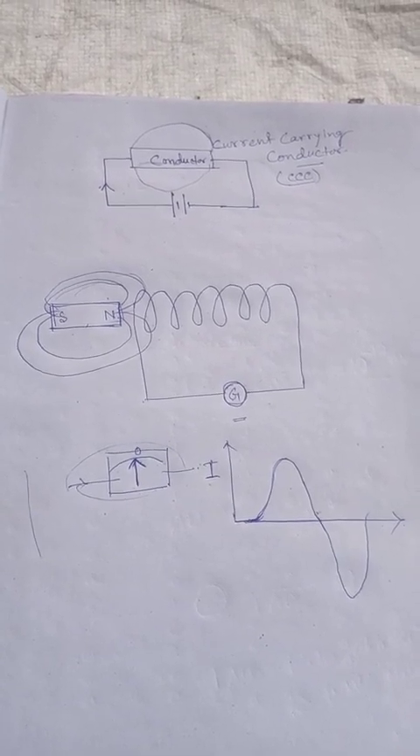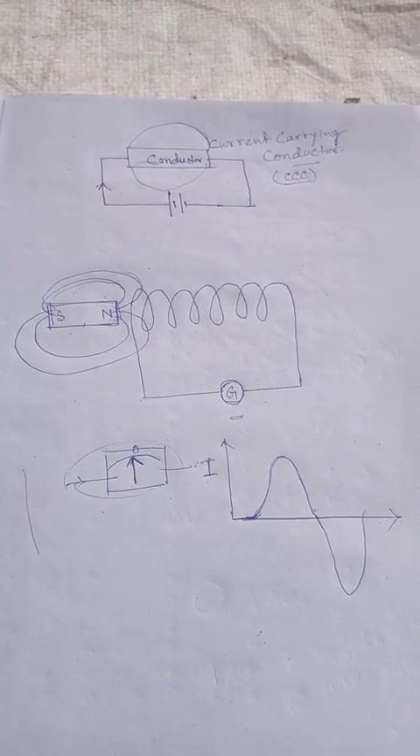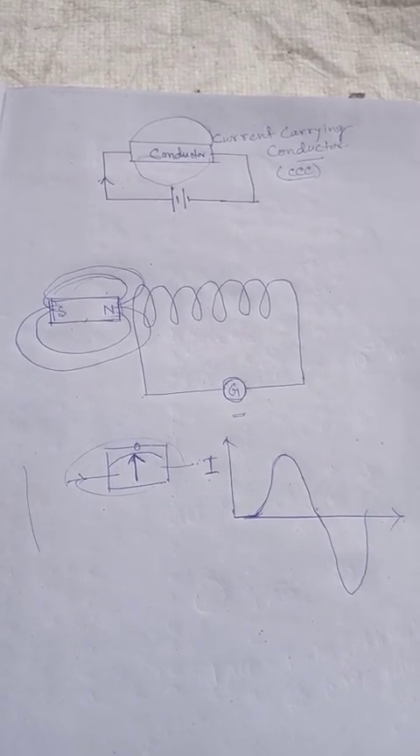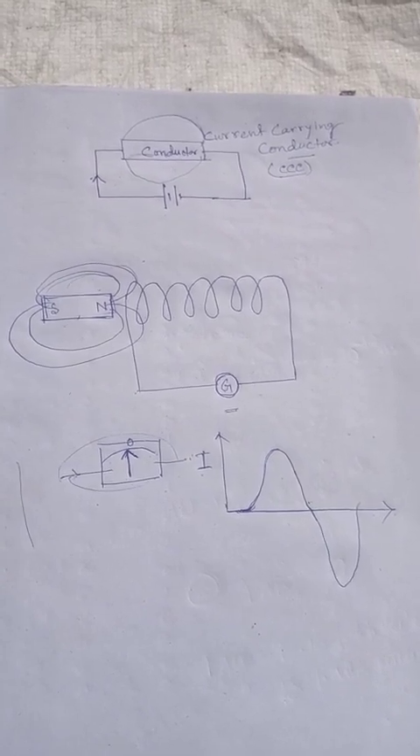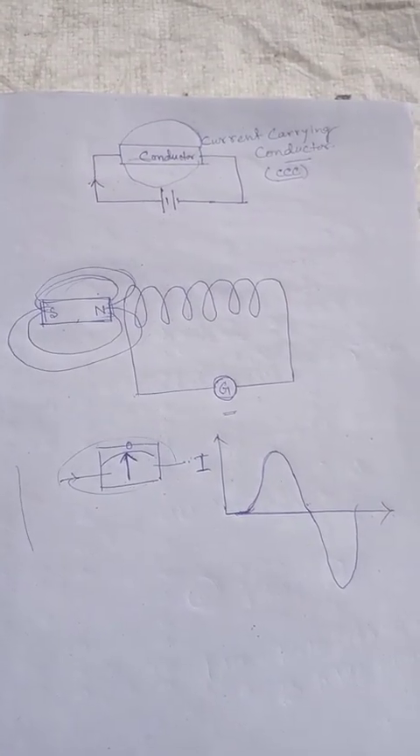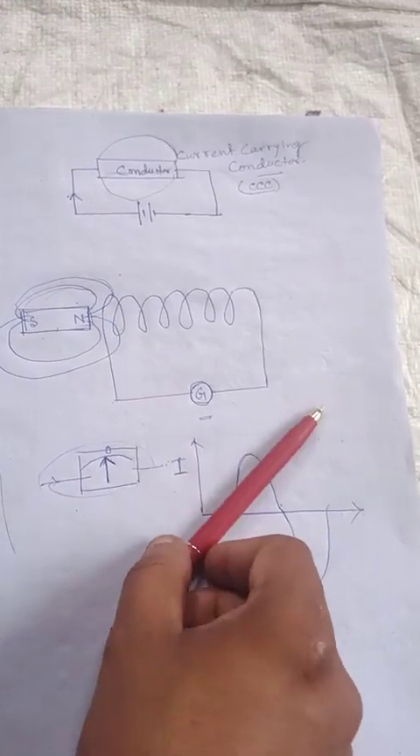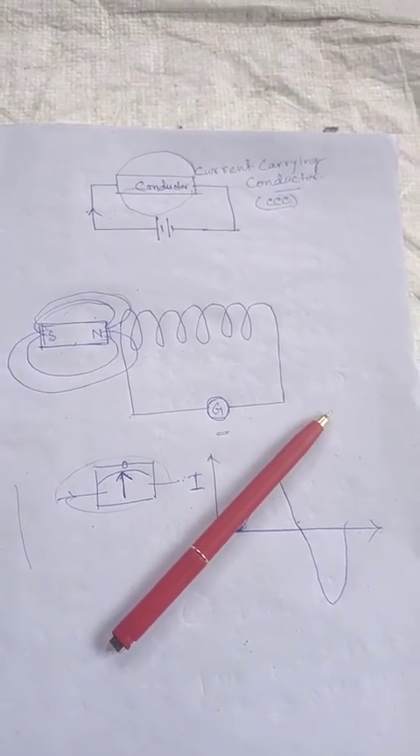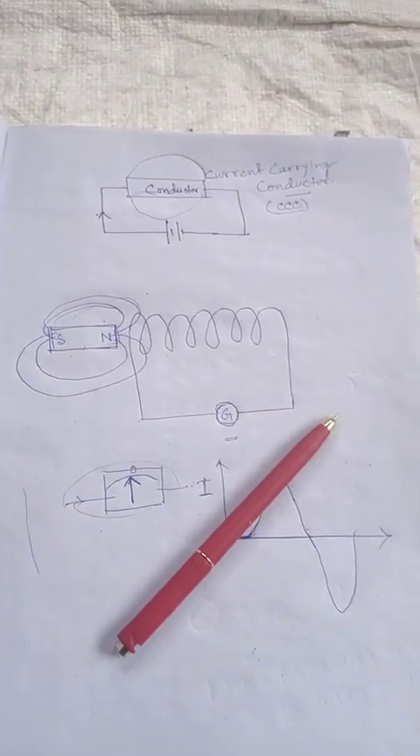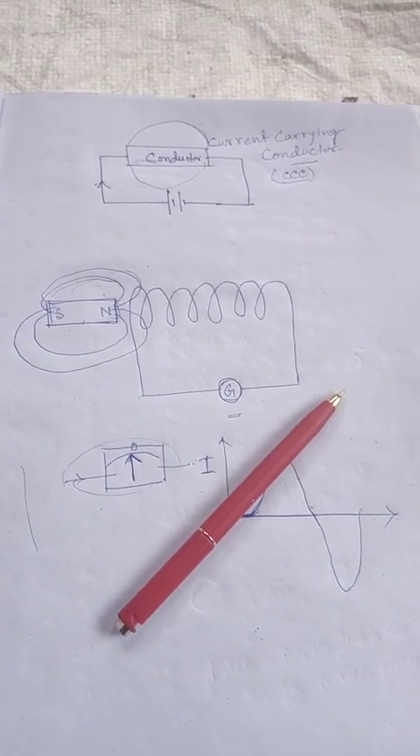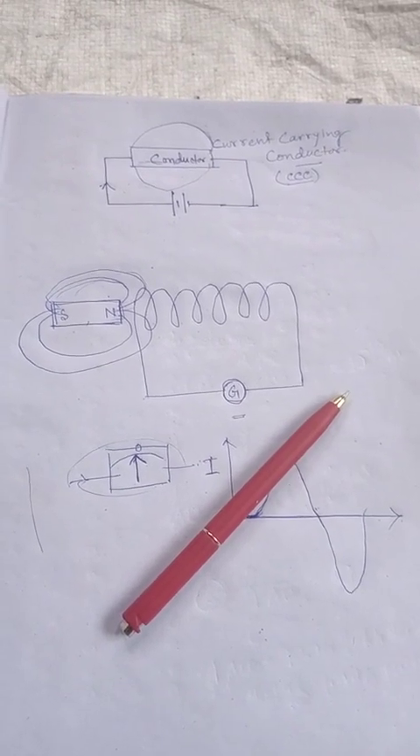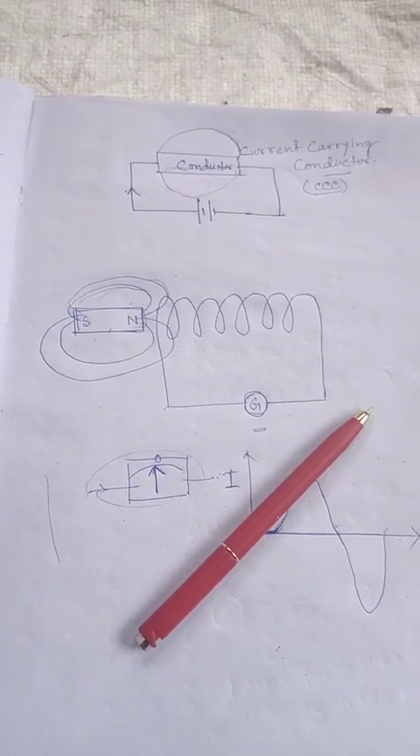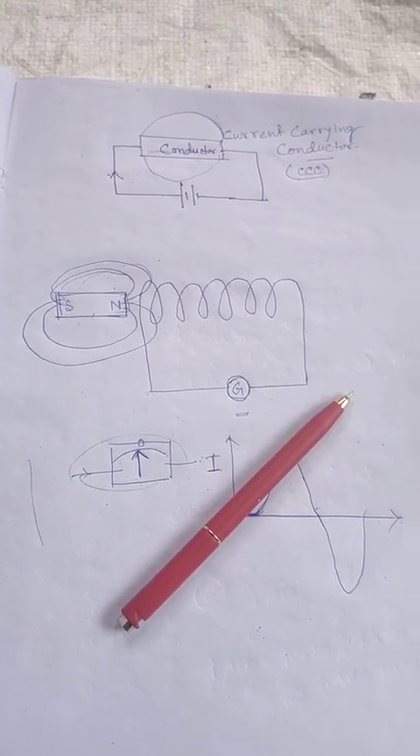And the third conclusion is that the deflection of the galvanometer, that means the induced current inside the coil, increases if the magnet and the coil are rapidly moved with respect to each other. If he rapidly moves this magnet and coil, then the deflection of the galvanometer increases. That means the current flowing through this circuit also increases. So the induced current inside the coil increases if the magnet and the coil are rapidly moved with respect to each other.